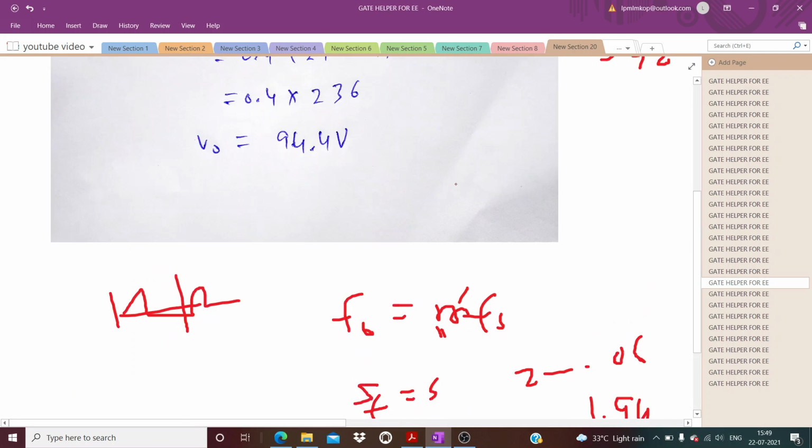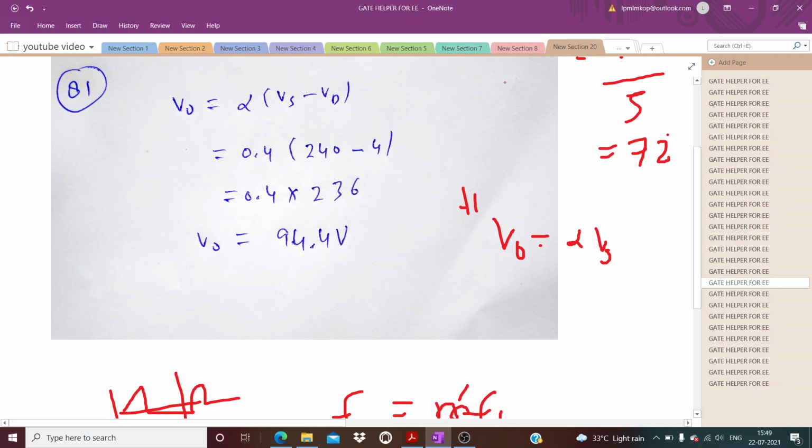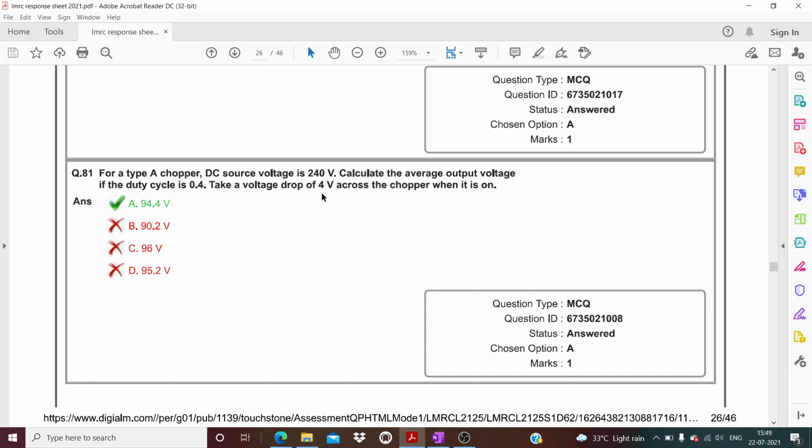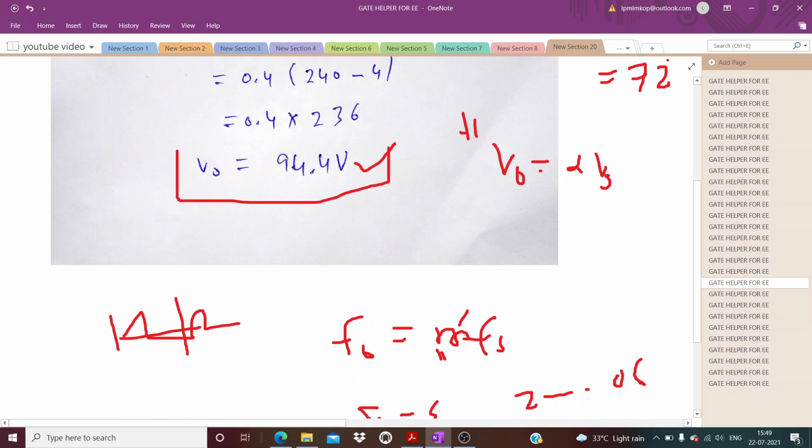So for this question, what we generally write is that V naught is equal to alpha into Vs. We generally ignore the drop due to resistance or any diode. But in this question, it is given that 4 volt is dropped across the chopper whenever it is on. So you have to subtract this. Okay, for the output voltage, you will get some less voltage because of this drop. So what you have to do is Vs, that is the supply voltage, minus the drop, into alpha, which is nothing but the duty cycle for which it is operating. Okay, so 0.4 into 236 will be simply 94.4 volts. So I hope it is clear. This is an easy question.